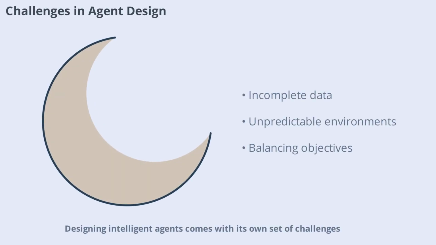Designing intelligent agents comes with its own set of challenges. These include handling incomplete or noisy data, operating in unpredictable environments, and balancing competing objectives. Overcoming these challenges requires careful planning, robust algorithms, and ongoing refinement of agent strategies.